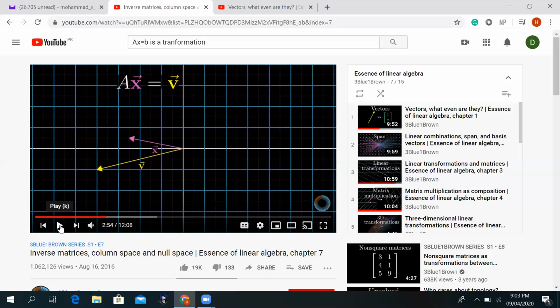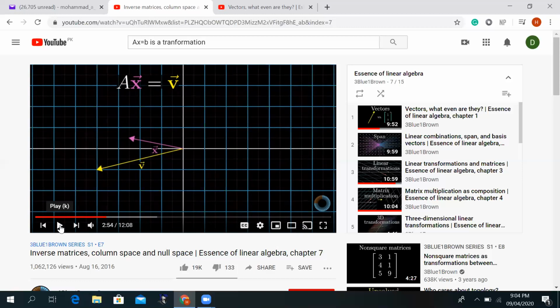You are trying to move this x vector such that x and v are aligned. So x goes on top of v. So when A is multiplied with x, basically it transforms this x vector into a v vector. So A can be represented as a transformation because we are in linear algebra. So it's a linear transformation of x on top of v.